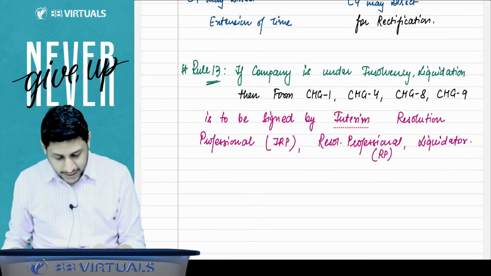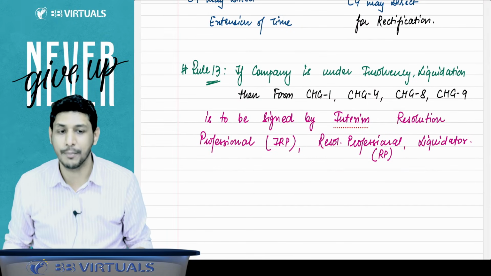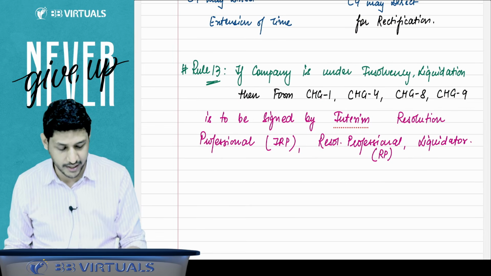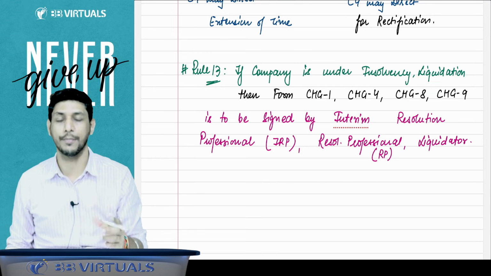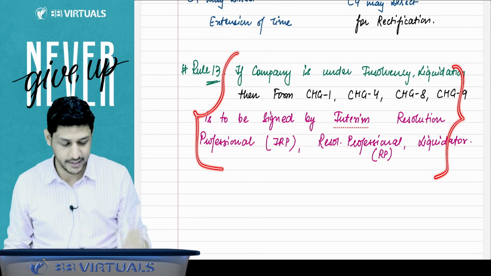Now there is one more rule, rule number 13, and rule number 13 says that if the company is under insolvency or the company is under liquidation. Now let me explain some extra topics, because then only you will be able to understand these lines.